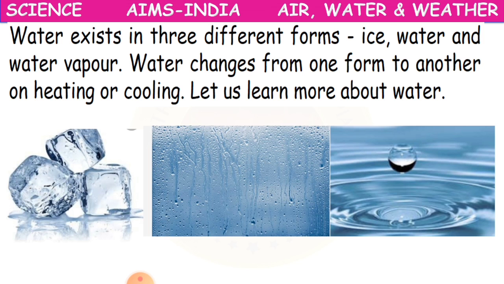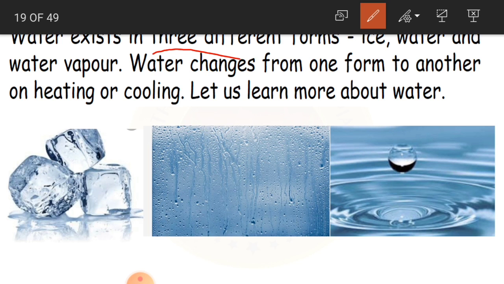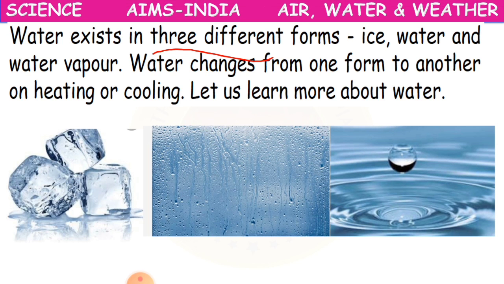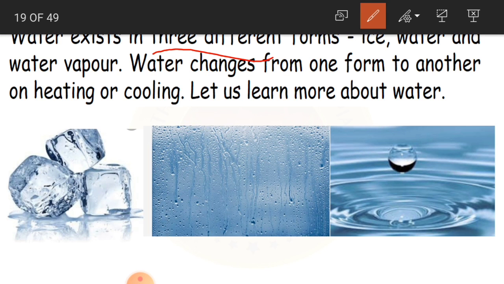Okay children, now water exists in 3 different forms. Water has different forms. How many are they? They are 3 different forms. What are they? Ice, water and water vapor. See how ice is. This is also water, but it has a different form. This is one form and this is vapor, water vapor. Are you able to see the water vapor? And this is water.